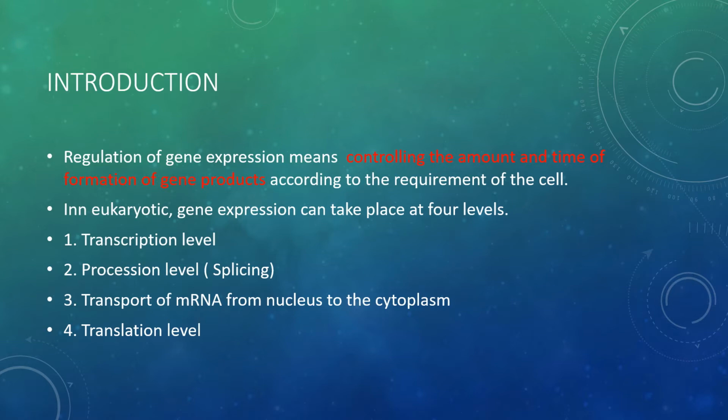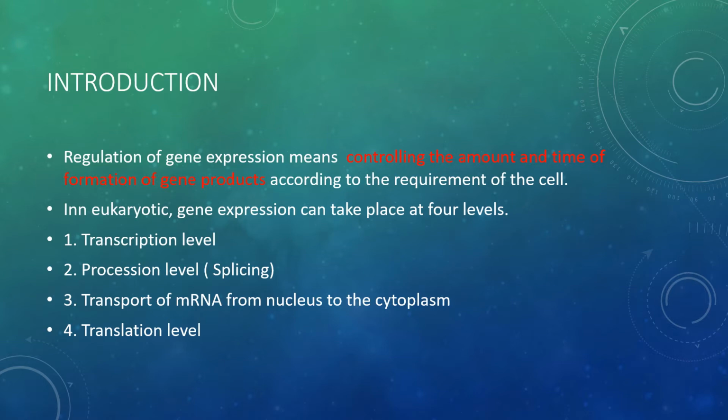If we talk of the eukaryotic cell, gene expression takes place at 4 levels. The first level is the transcription level, the second is the processing level. Since we are talking of eukaryotes, the HnRNA, not mRNA, requires processing and maturation, which we call splicing.